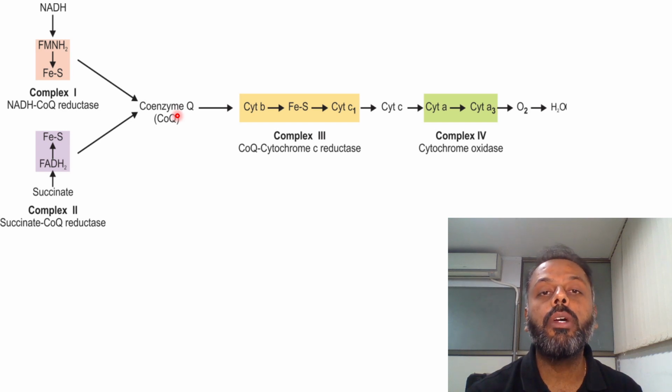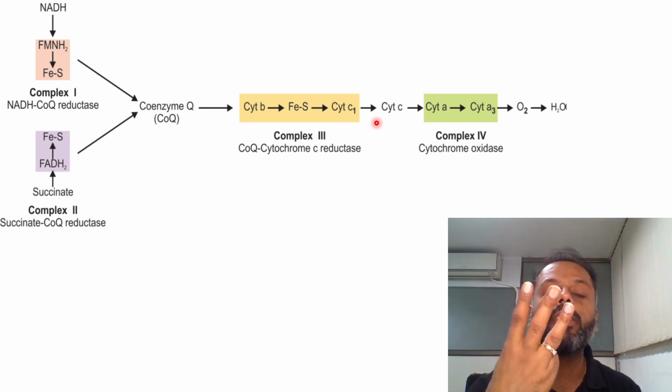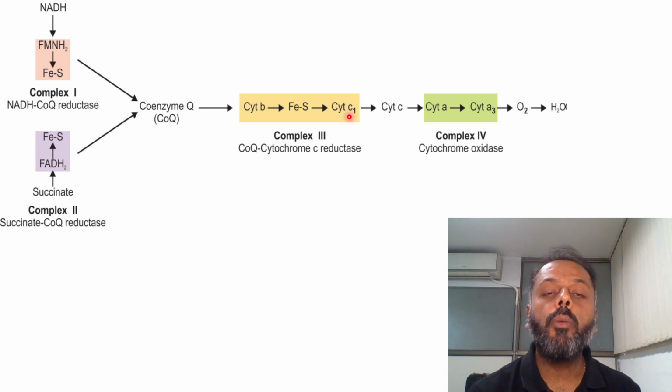Now we will see complex number 3. Complex 3 is known as coenzyme Q cytochrome C reductase. The flow of electrons in complex 3 is from coenzyme Q to cytochrome B, to the iron sulfur protein complex, from the iron sulfur protein complex to cytochrome C1, and from cytochrome C1 to cytochrome C. Again, in complex 3 there is also pumping of 4 protons into the intermembranous space.